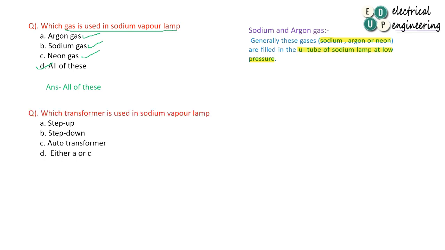Which transformer is used in sodium vapor lamp? As I said in the previous question, in sodium vapor lamp it is essential to increase your starting voltage. So as we want to increase the starting voltage, we require a step up transformer or an auto transformer. So option is either A or C.